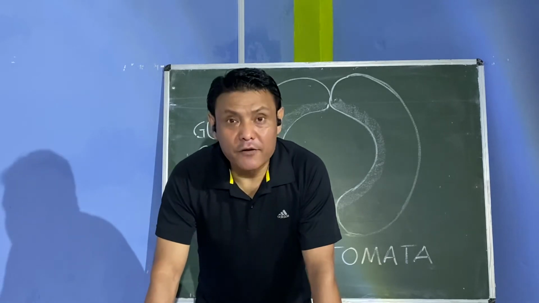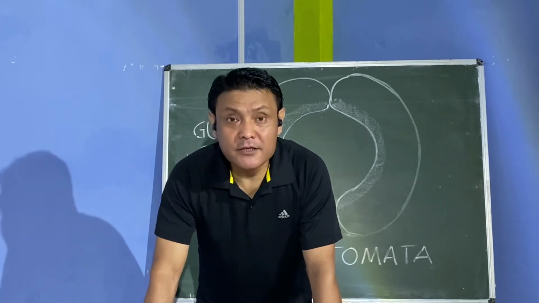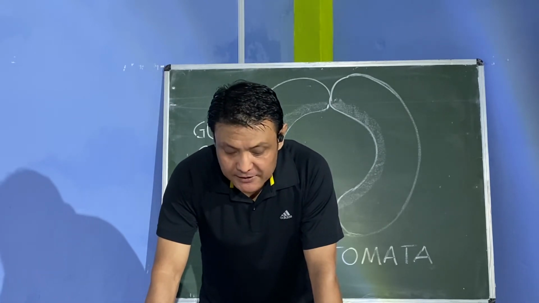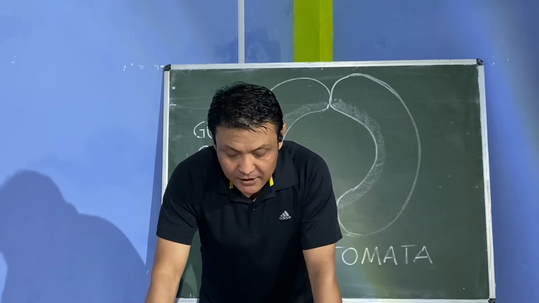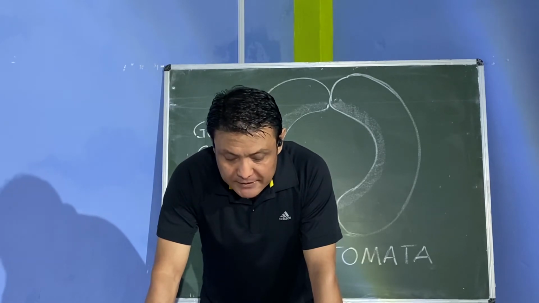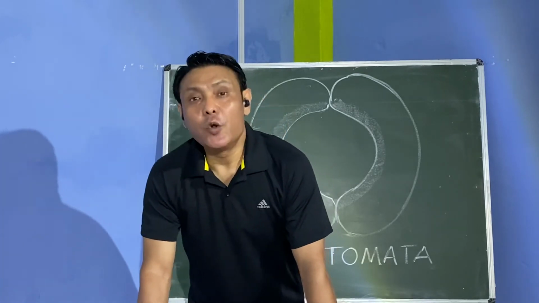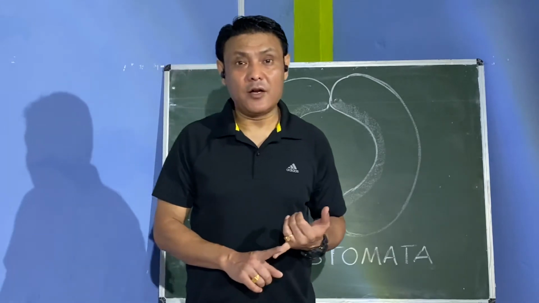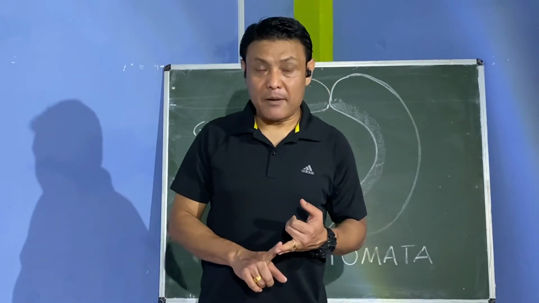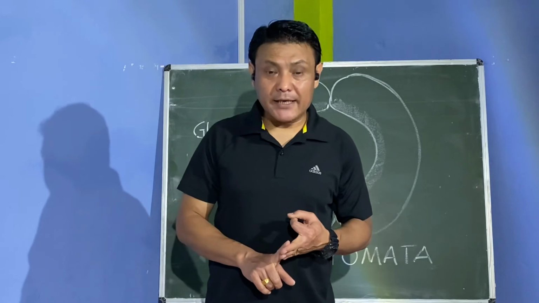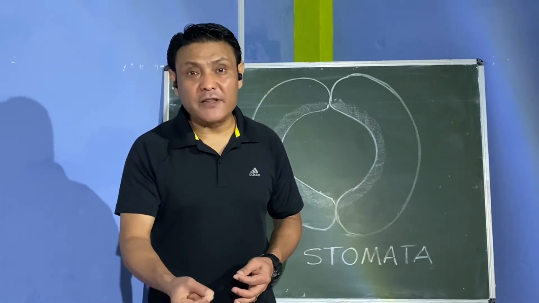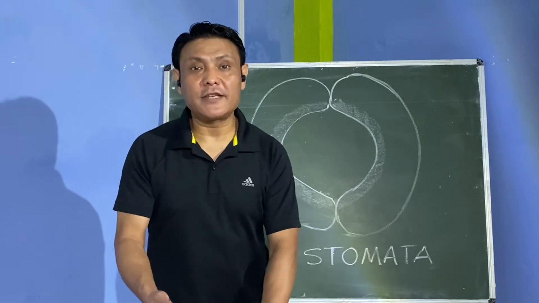Next is chlorophyll. As we have already discussed in the structure of the chloroplast, it contains chlorophyll. So the chlorophyll is present in the green colored plastid called chloroplast. So what are the four main raw materials needed for photosynthesis? Number one, water. Number two, carbon dioxide. Number three, sunlight. And number four, chlorophyll. Without any one of these, photosynthesis cannot take place.